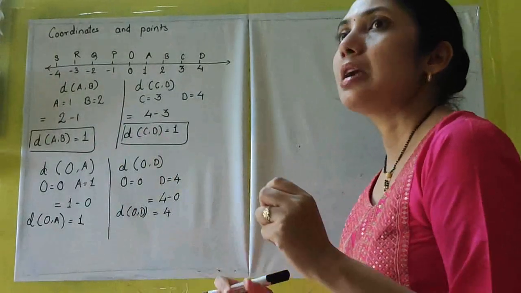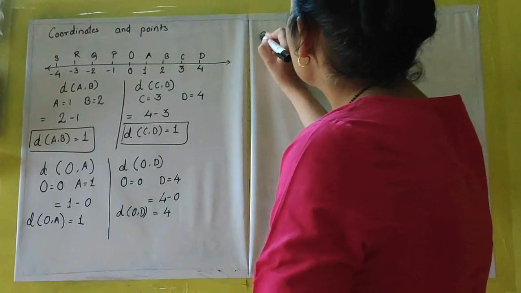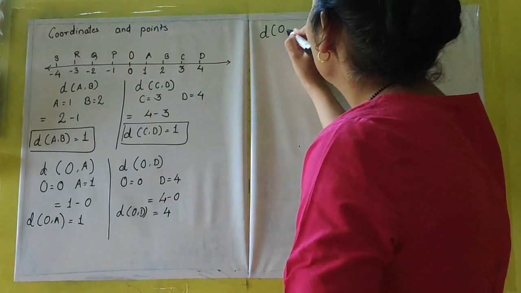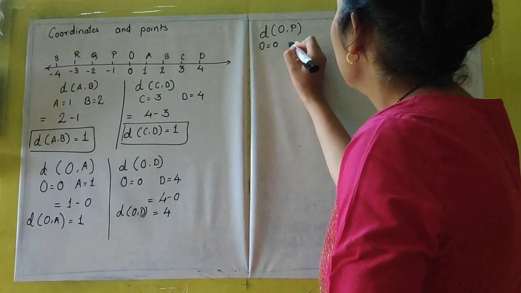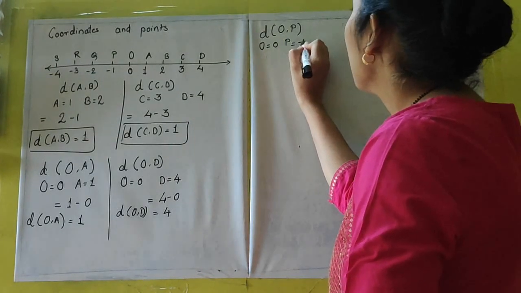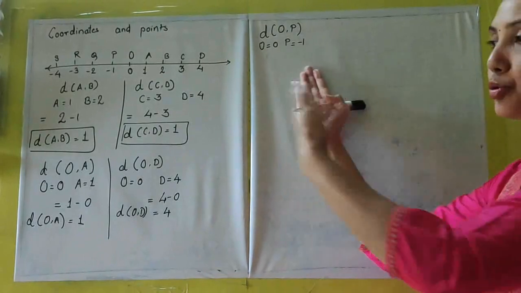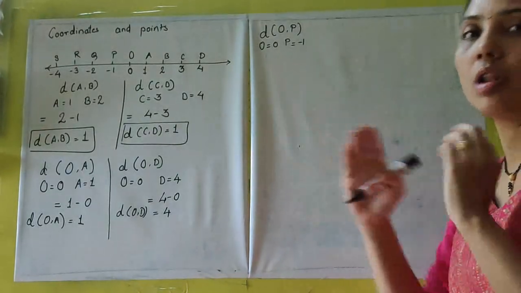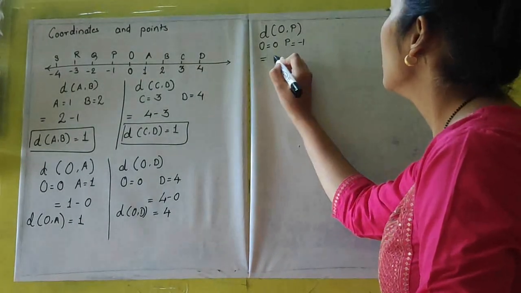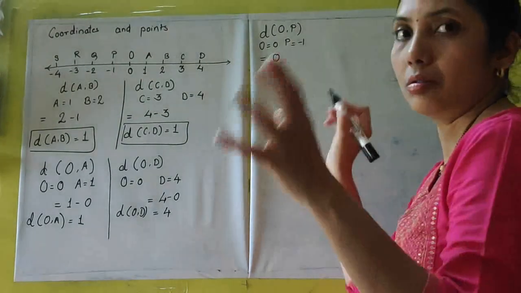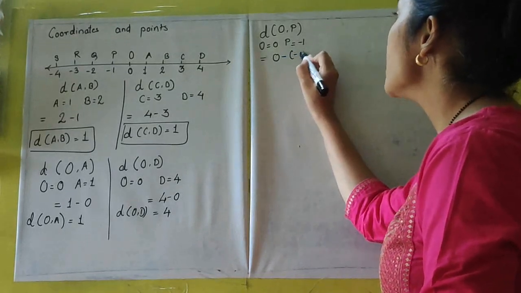Before that, I'll start with 0 and 1 negative. So I'll take distance OP. O is 0, P is minus 1. Now, as I have shown you before, 0 is always greater than the negative number. So the calculation will be 0 minus, in brackets, minus 1.